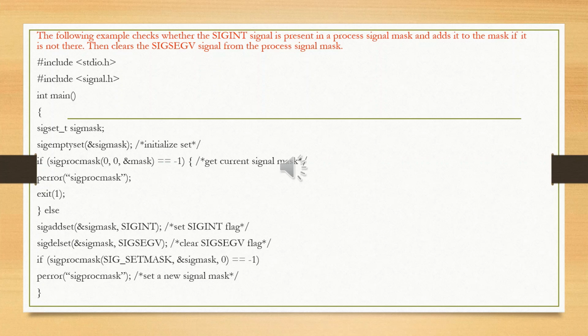This is a simple C program that sets or does not set the corresponding values based on the sigprocmask function returning 0 or -1, depending on whether they are adding, deleting, clearing the mask, or setting a new signal mask for the corresponding operations.